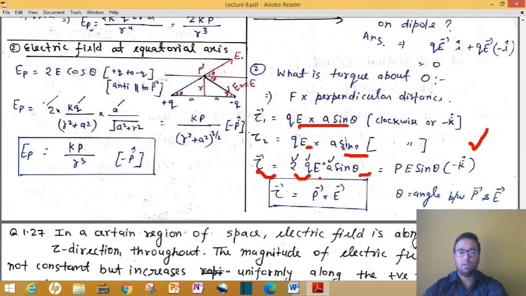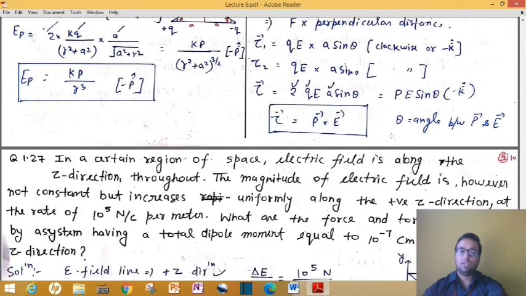Now this tick mark point, note it down: this Q, this 2 and this A will become Q into 2A, and Q into 2A means Q into the length of the dipole, and Q into 2A becomes P. So we can write it as PE sin theta, or P cross E as well, where your theta will be the angle between P and E, the direction of P and the direction of E.